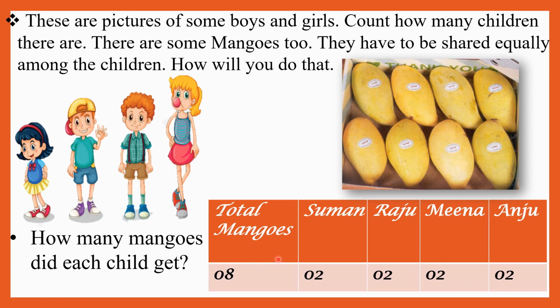Yes. So there are total 8 mangoes and each child will get? Yes, 2 mangoes. Suman will get 2, Raju will get 2, Meena will get 2 and Anju also will get 2 mangoes.